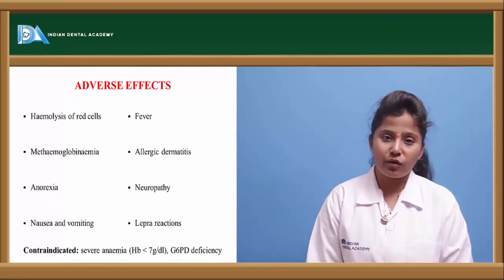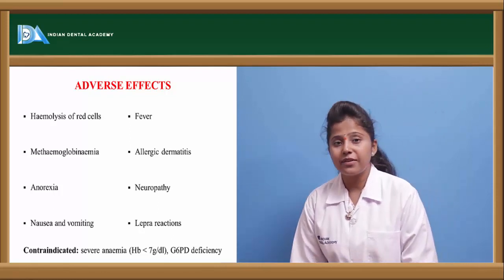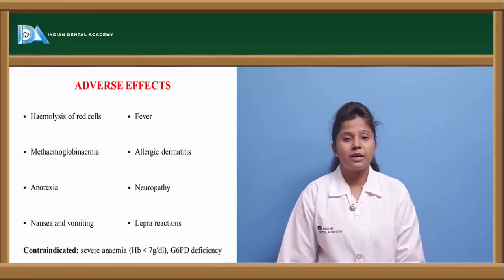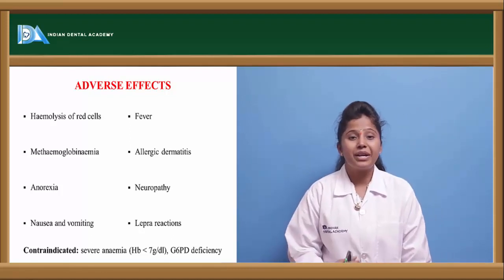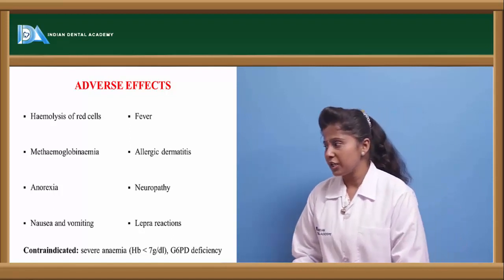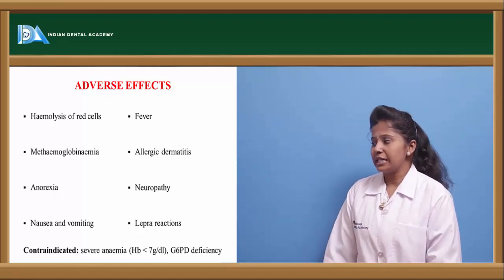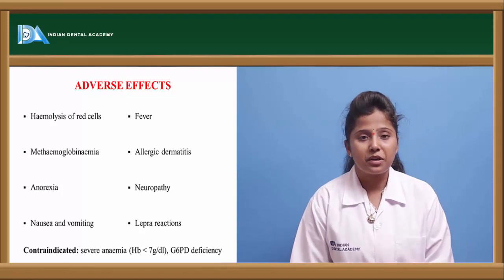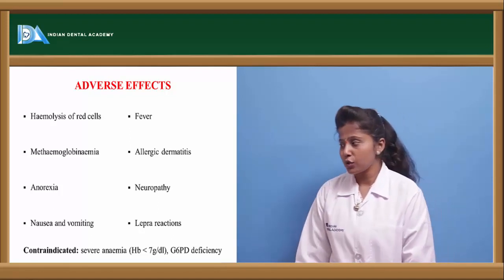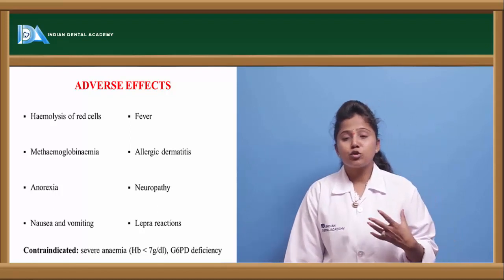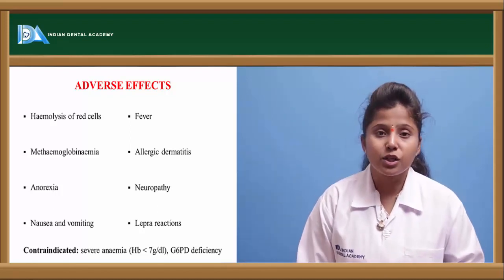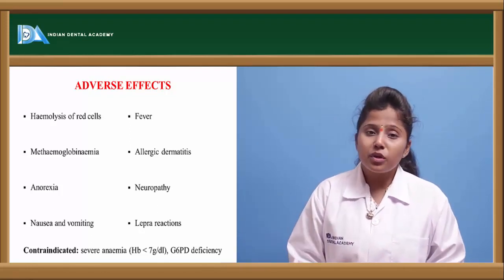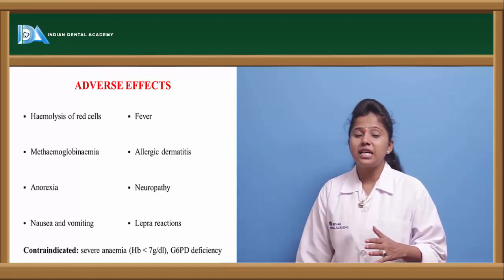Let us see the adverse effects of dapsone. When given in higher doses, it may show adverse effects like hemolysis of red blood cells. So there occurs breakage of the red blood cells leading to anemic conditions and methemoglobinemia, anorexia, nausea and vomiting, fever, allergic conditions, neuropathy and lepra reaction. So various allergic reactions are also observed. But dapsone should be contraindicated in anemic conditions. If a person is having anemia and we give dapsone, because of the overdose it may lead to more hemolysis of RBCs, which worsens the condition of anemia.